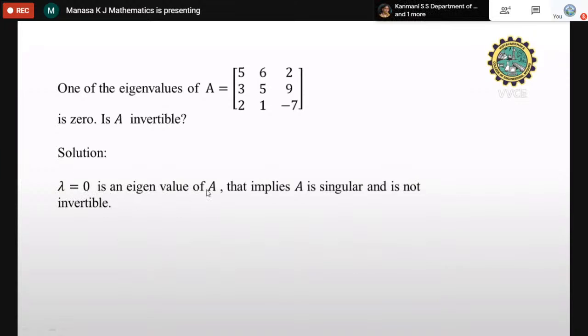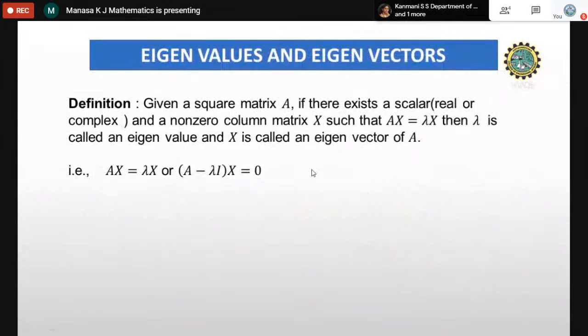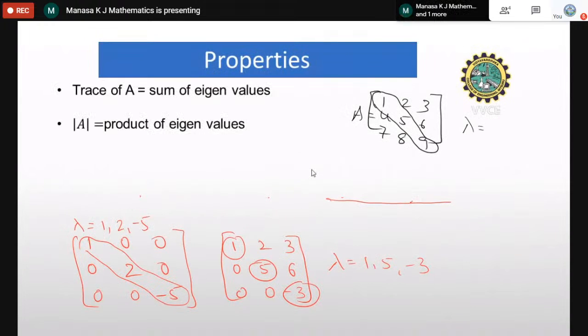So this is an eigenvalue of the given matrix. That implies invertible, because here I told you the property. Properties of eigenvalues and eigenvectors.